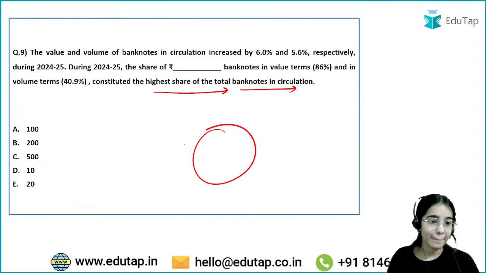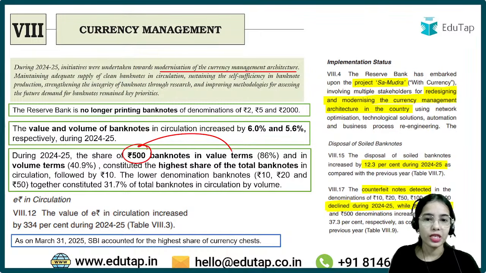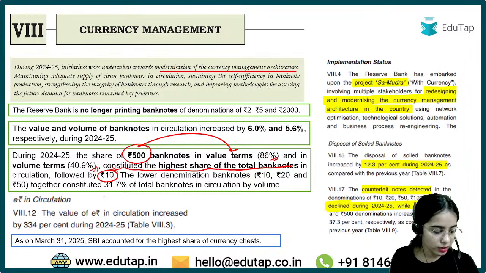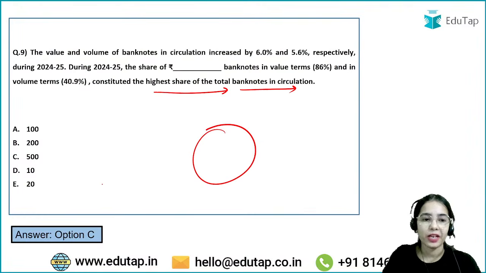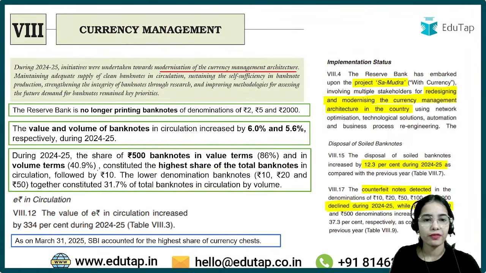So it is rupees 500. So rupees 500 banknotes in value terms 86% and in volume terms 40.9% constituted the highest share of total banknotes in circulation, followed by rupees 10. Got it? It is rupees 500, not rupees 200. Now coming to the next, so here also remember the volume and value. So value and volume of banknotes, this is something important, okay? And the highest share is of rupees 500 followed by rupees 10.